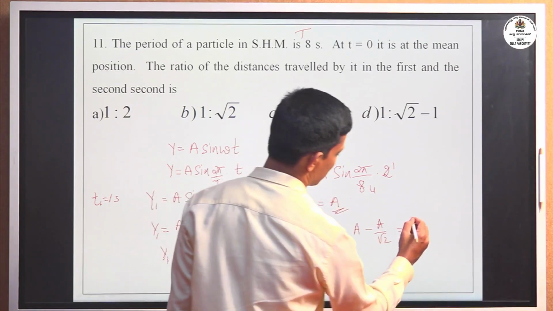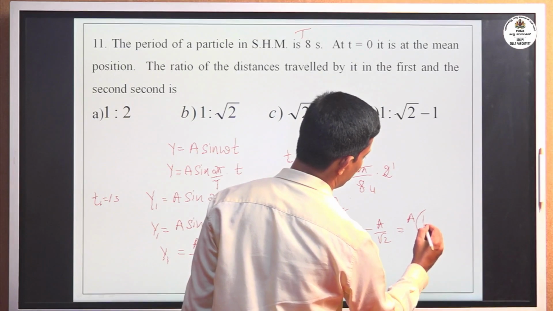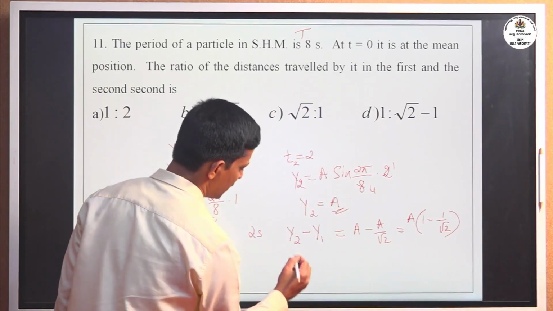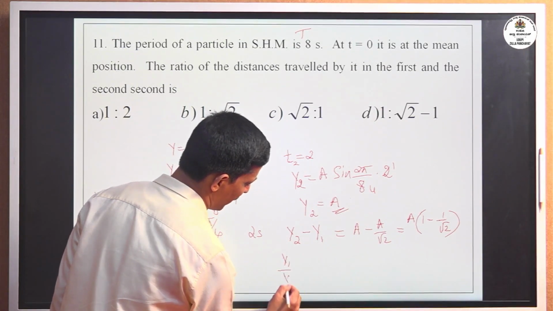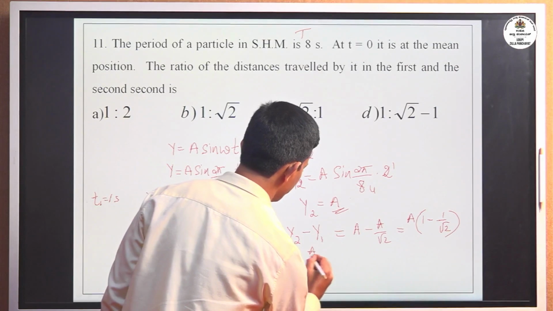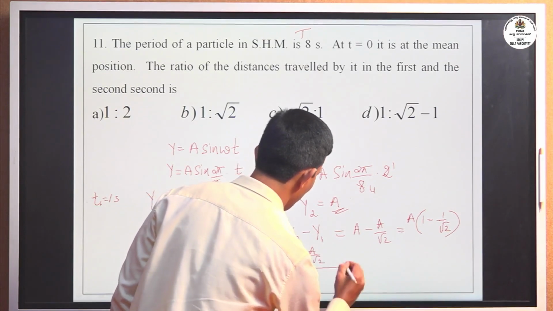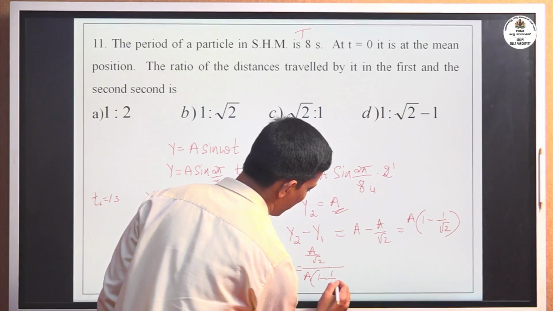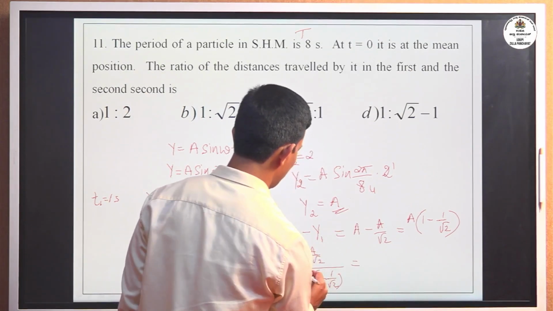Okay, here a is common, we can take outside, we can write in the form a times 1 minus 1 by root 2. Next, you have to find the ratio y1 divided by y2. Here y1, that is a by root 2, whole divided by a of 1 minus 1 divided by root 2. Here a gets cancelled,